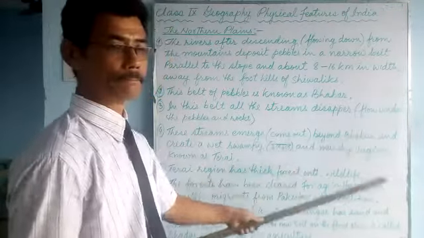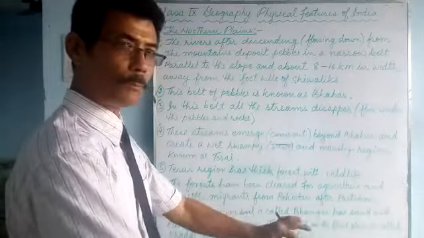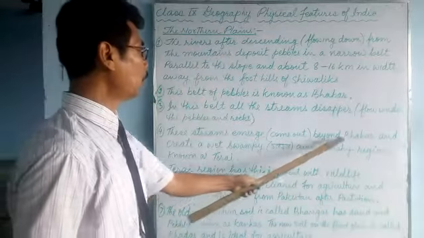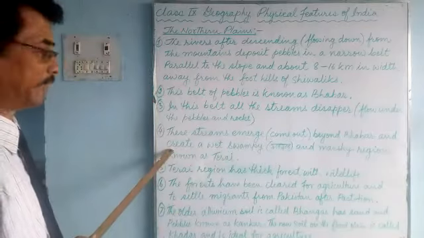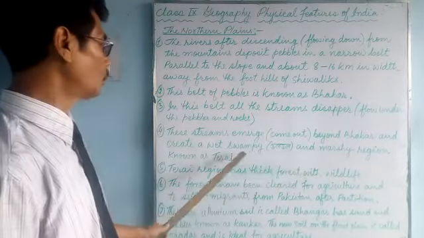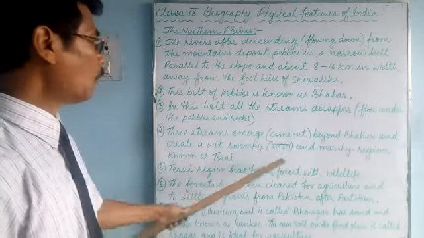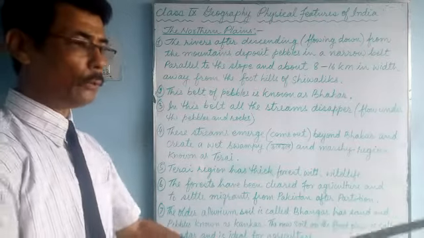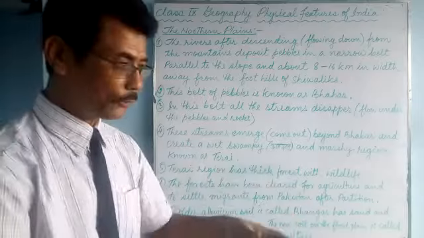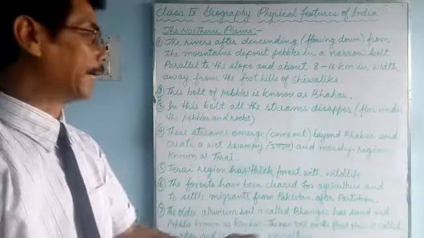Beyond Bhabar, beyond meaning further, they form a wet, swampy and marshy region. Swampy and marshy, in Hindi we call it dal. Swampy means the soil and the water are saturated. If you step on it, you sink. So that is called swamp and marshy land.